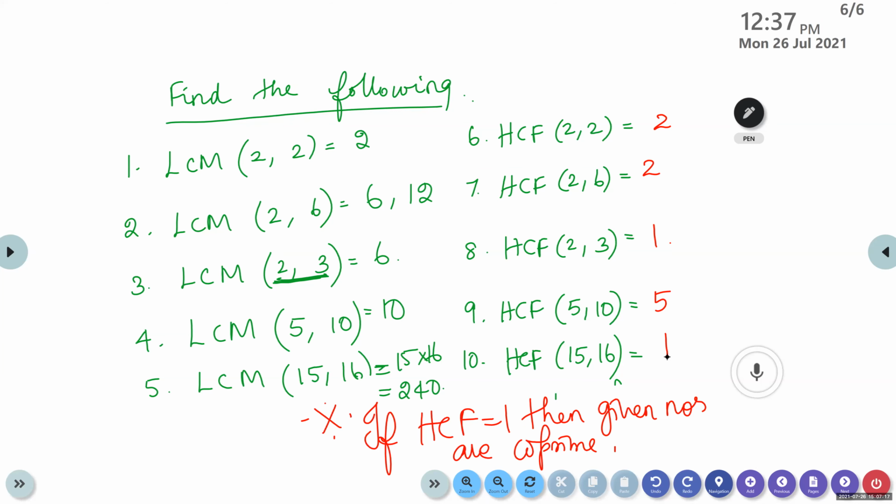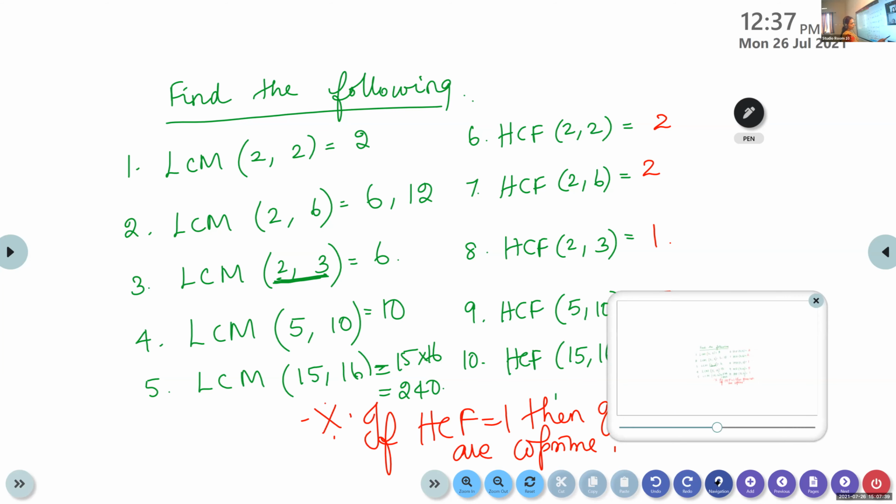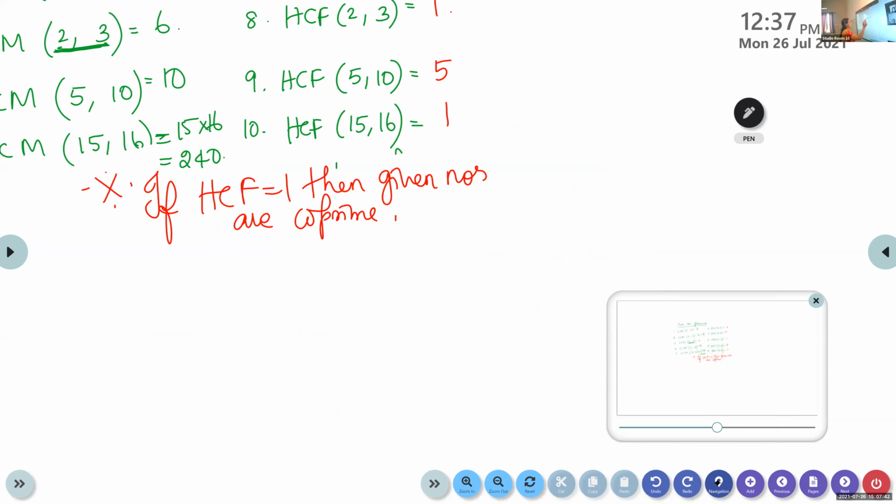What is co-prime? Co-prime means no common factor. If the highest common factor is 1, then we say the numbers are co-prime because they don't have any common factor. 1 is the only common factor. If HCF is 1, then the numbers are said to be co-prime.